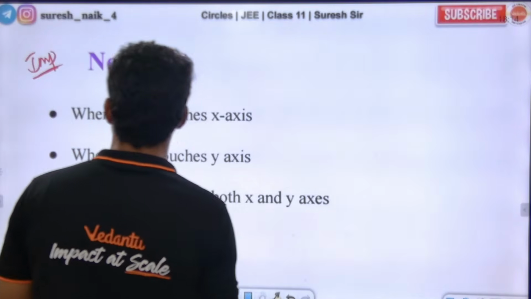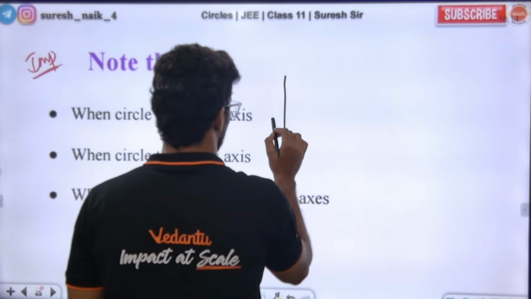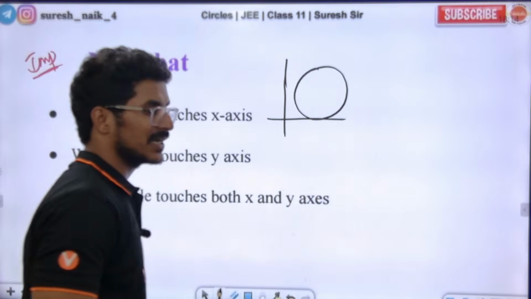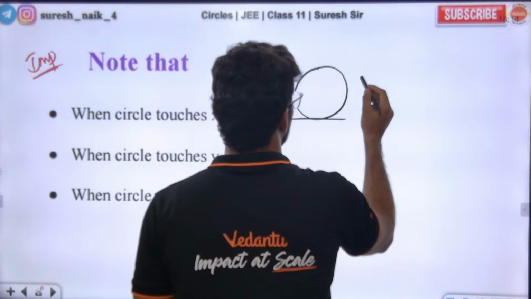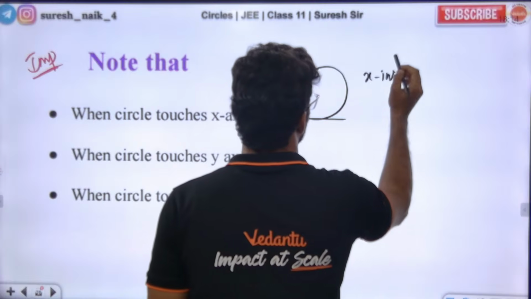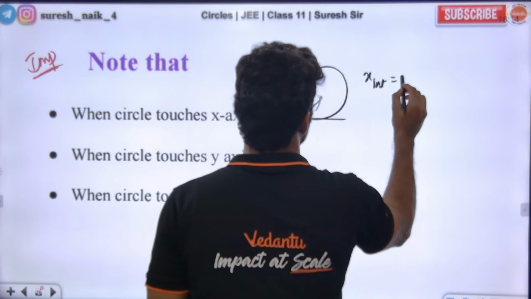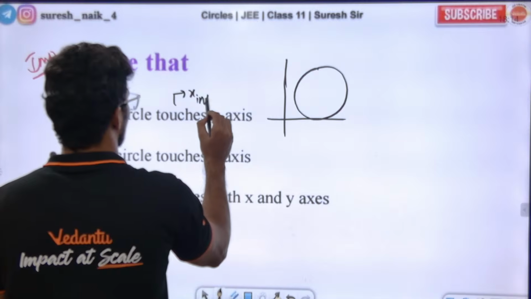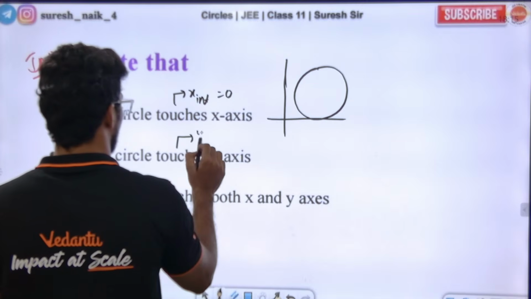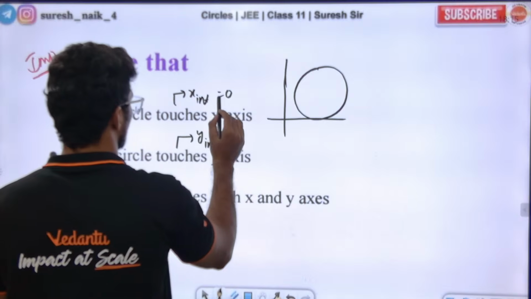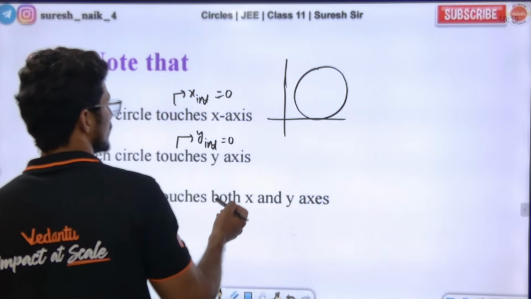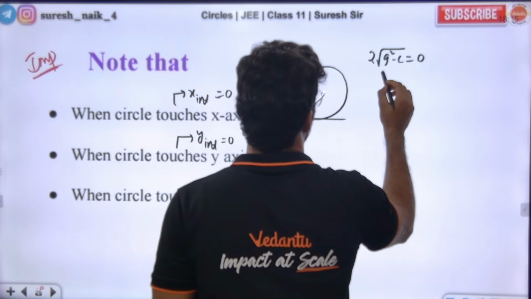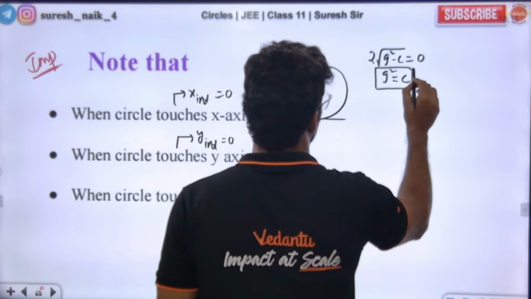When the circle touches the x-axis, what happens? Tell me. The x-intercept is equal to 0 here. Why is the x-intercept 0? It means 2 times the square root of g square minus c will be equal to 0. Upon squaring, g square is equal to c, that is our condition.